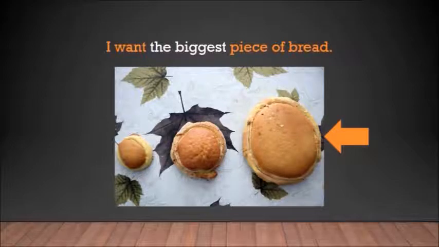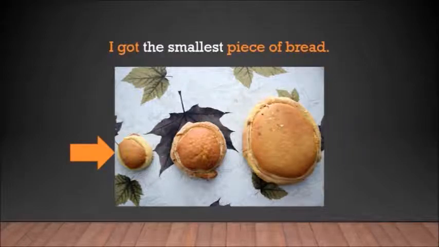Let's see some examples. I want the biggest piece of bread. The arrow is signaling what the biggest piece of bread is. Remember that biggest takes double G. I got the smallest piece of bread. The arrow is signaling what the smallest piece of bread is.